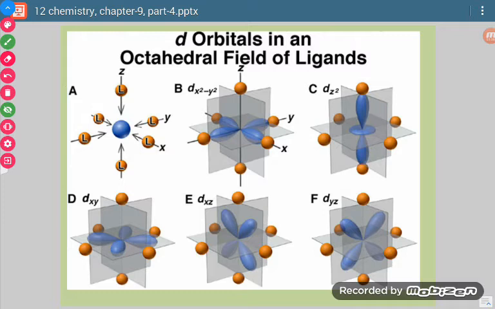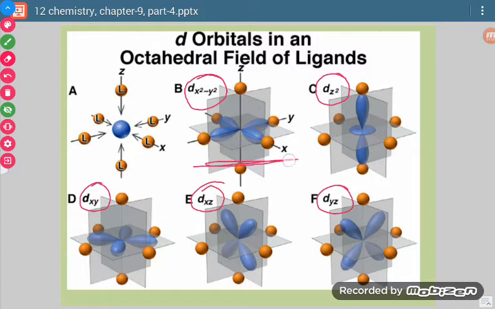Okay. Now if we see the geometries of dx square minus y square, dz square, dxy, dxz, dyz, then we find that there are 2 orbitals which lie on the axis. Those are dx square minus y square and dz square.